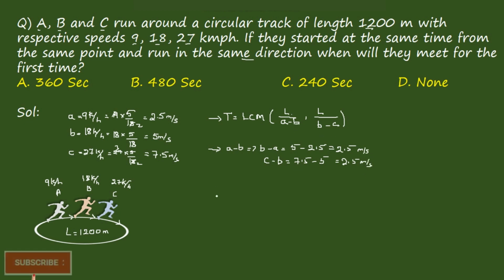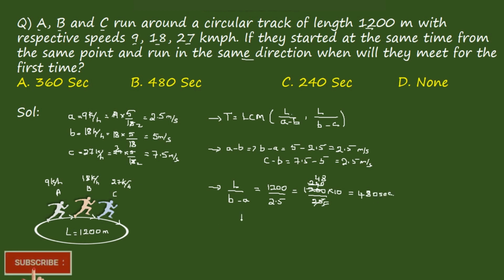So L by A minus B, first we're defining it. L by B minus A, right? So it becomes 200 by 2.5. Remove the point first. It becomes 1200 into 10 by 25. 5 it goes by 5, it goes by 240. Again 5 it goes by 48, which is equal to 480 seconds.